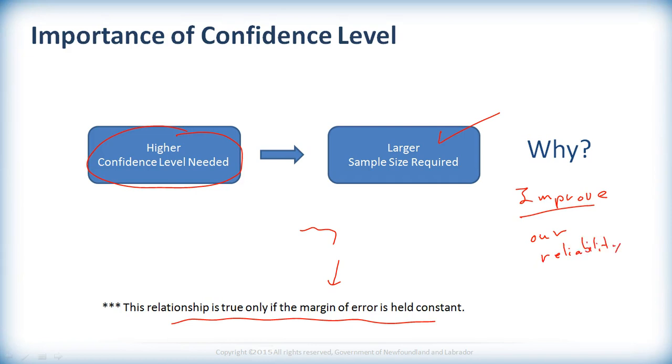Well, if we want to keep the same margin of error, then more sampling or a larger sample size means we'll get a higher confidence level. But if we want to keep the same higher confidence level, then more sampling will give us a smaller margin of error. So you win some, you lose some, but basically larger sample sizes always improve the reliability or the margin of error of a study, depending on which way you want to go.